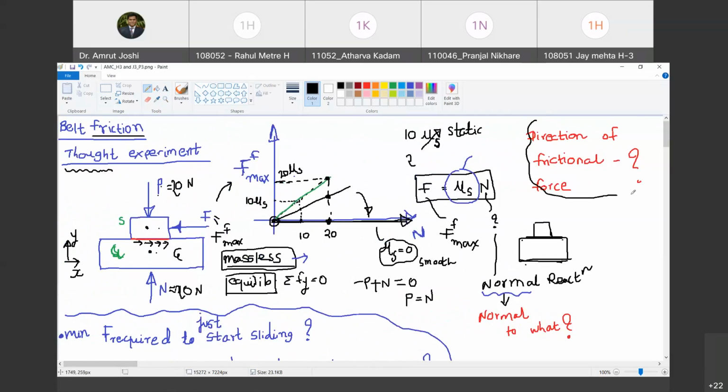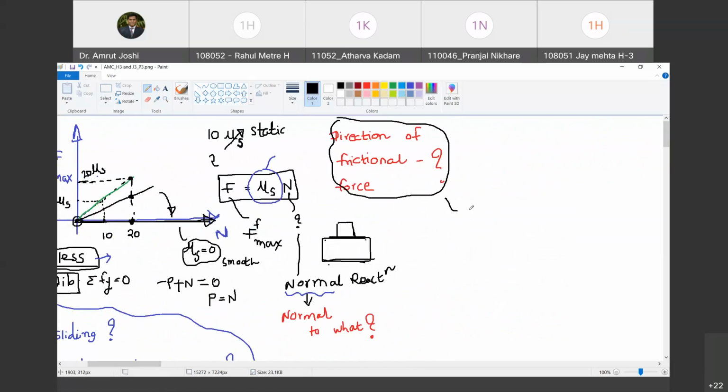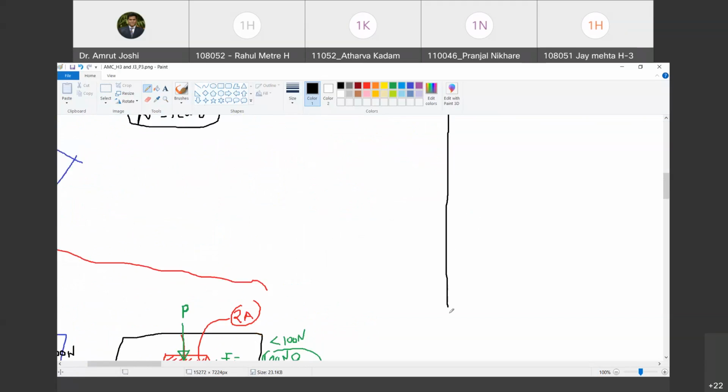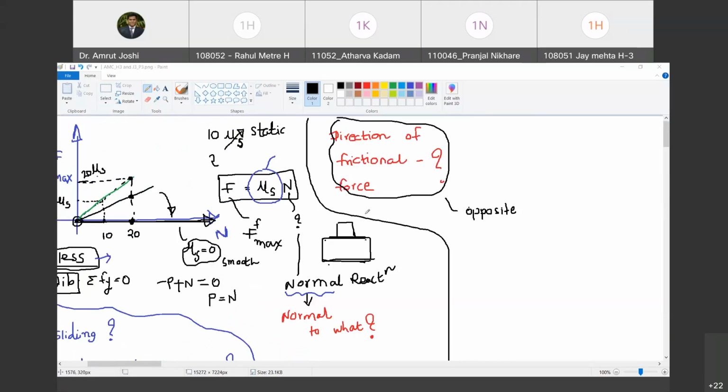Are you with me? Opposite. It will be opposite to relative motion. Yes, a relative motion of what and what? The object and the surface. Relative motion between the object and the surface. Okay. So you have given an answer that is partially correct, and I appreciate that you tossed the word relative motion, because generally people say the direction of frictional force is opposite to the direction of motion. That's not true. So you have to talk about relative motion between the two surfaces. That's correct. But there is more to it. The story doesn't end here. So let us try to understand it in more depth.